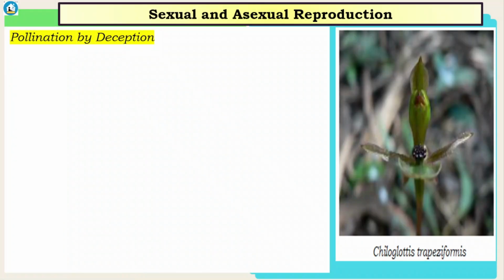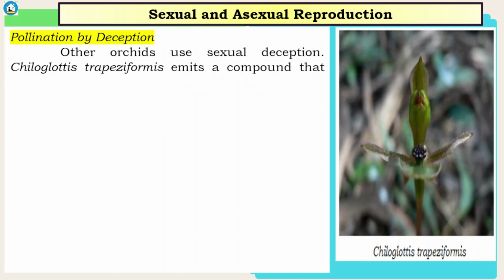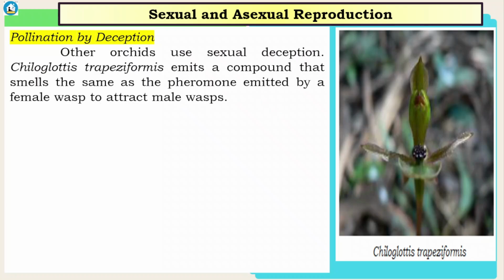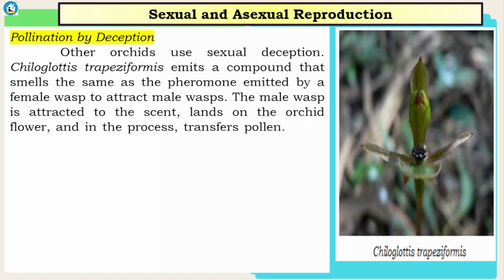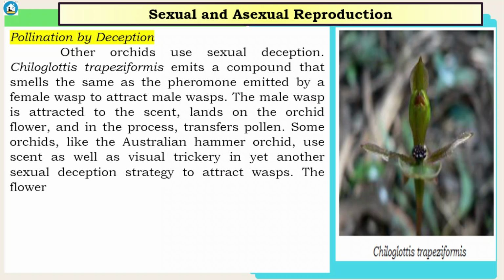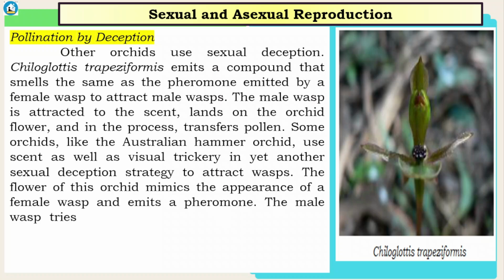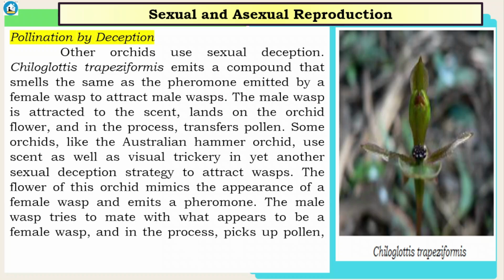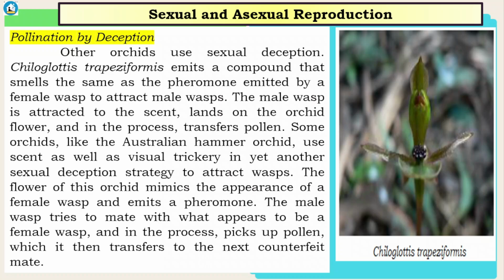Okay, pollination by deception. Other orchids use sexual deception. It emits a compound that smells the same as the pheromone emitted by a female wasp to attract a male wasp. The male wasp is attracted to the scent, lands on the orchid flower, and in the process transfers pollen. Some orchids like the Australian hammer orchid use scent as well as visual trickery in yet another sexual deception strategy to attract wasps. The flower of this orchid mimics the appearance of the female wasp and emits a pheromone. The male wasp tries to mate with what appears to be a female wasp, and in the process picks up pollen, which it then transfers to the next counterfeit mate.